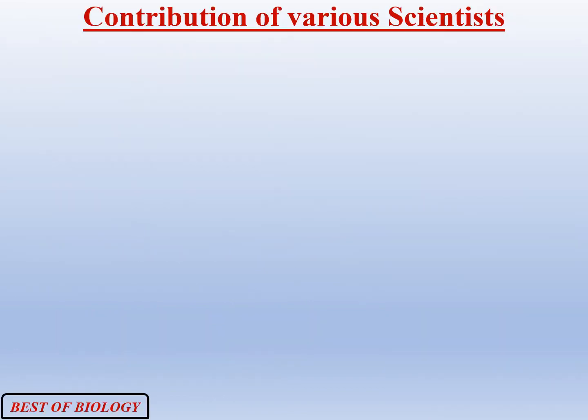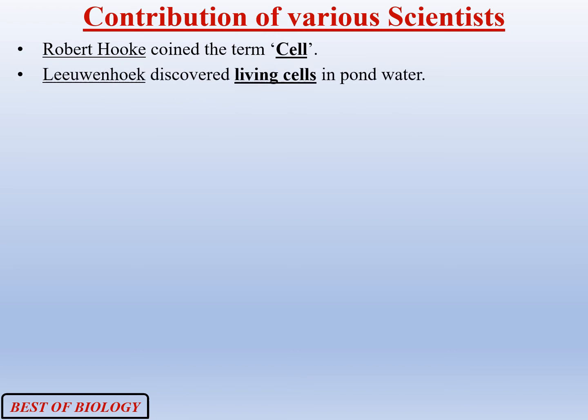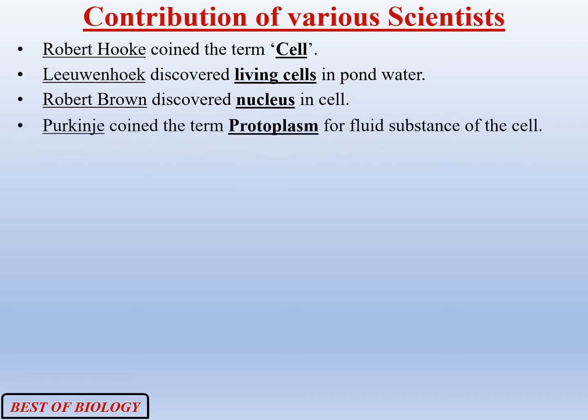Many scientists had contributed in the discovery of cell and its structure. Robert Hooke was the first scientist who coined the term cell. Then scientist Leeuwenhoek discovered free living cells with his improved microscope. It was scientist Robert Brown who discovered the control center of cell, that is nucleus. Purkinje gave the term protoplasm to the fluid matter of the cell.